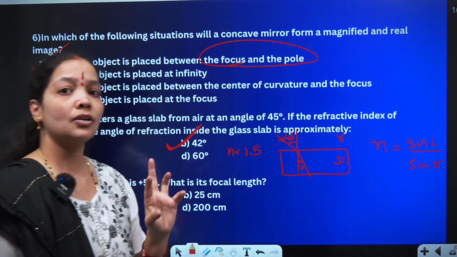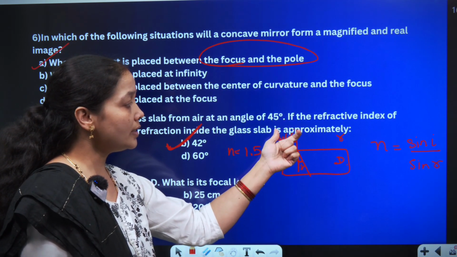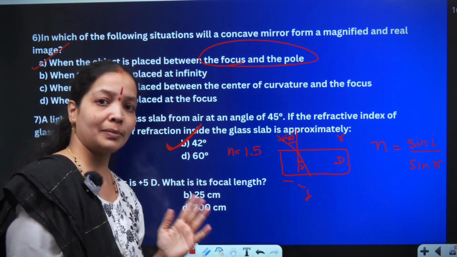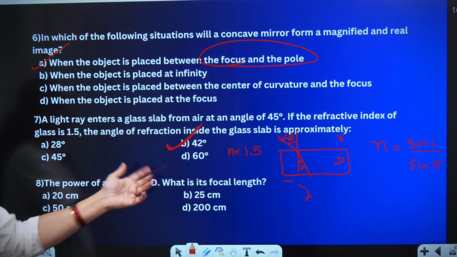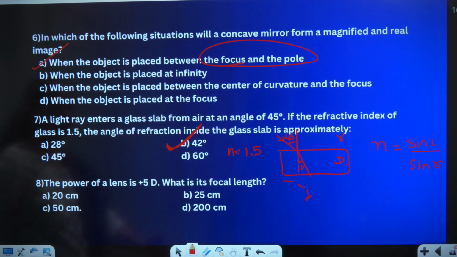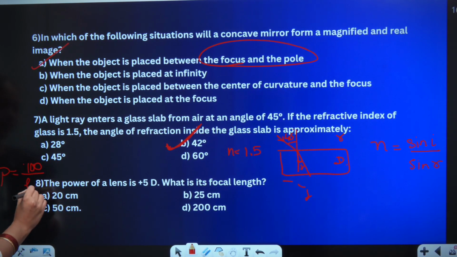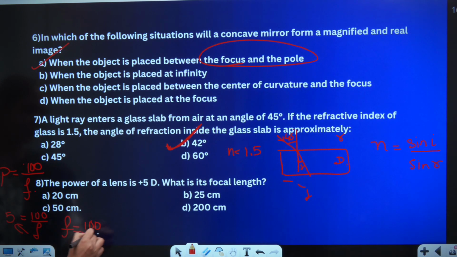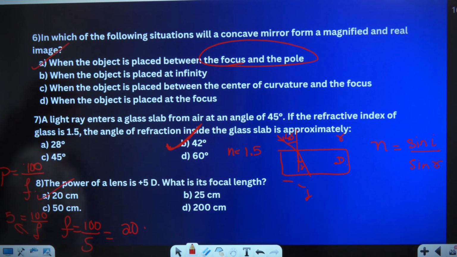I'll remember the concept, that is when a ray of light travels from rarer to denser, the angle of incidence will always be greater than the angle of refraction, and it will bend towards the normal. That is the concept that you have to learn. Moving to 8th one. The power of lens is 5 diopter. What is the focal length? We all know that power is equal to 100 centimeter by f. Power is given to be 5, that is equal to 100 by f. Flip this up, f is equal to 100 by 5, that is 20 centimeter, option A. Option A will be the right one.